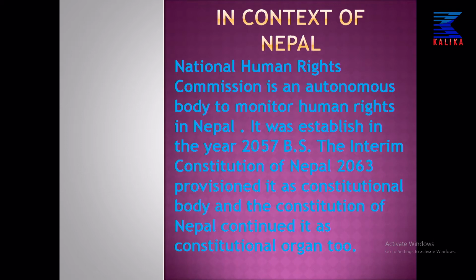Constitutional body means the organ or body or any organization, any commission, any particular office which is created by provision in the constitution itself is called constitutional body, Samvidhanik Ayog. The constitution of Nepal continued it as a constitutional organ too. That means the interim constitution of 2063 declared the National Human Rights Commission as a constitutional body.